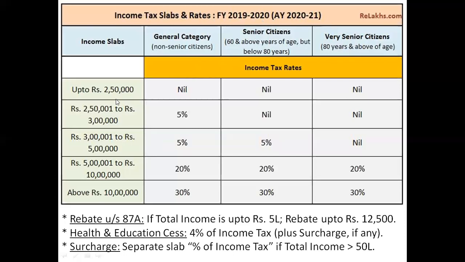There are different slab systems, as a result of which we have studied different slabs of income over here. What is basic exemption limit? The amount up to which there is no liability of income tax. In India, as of now, it is 2,50,000. And then we have taken care of three topics, that is rebate, cess, and surcharge. I hope I'm clear with this particular part.